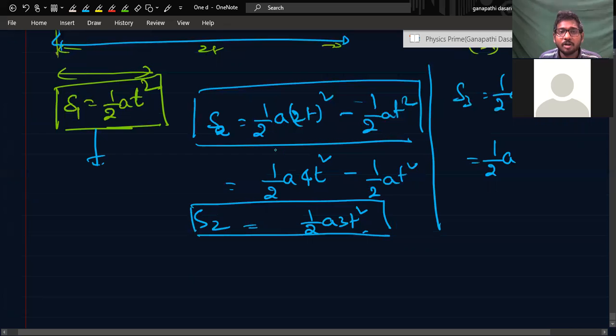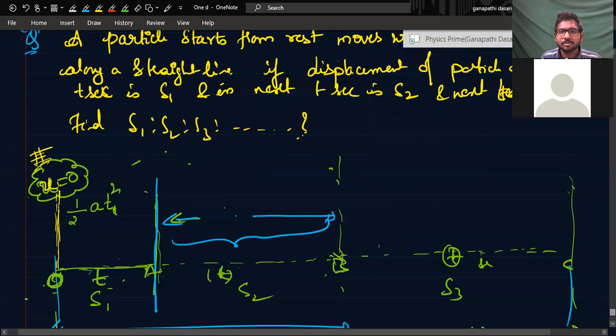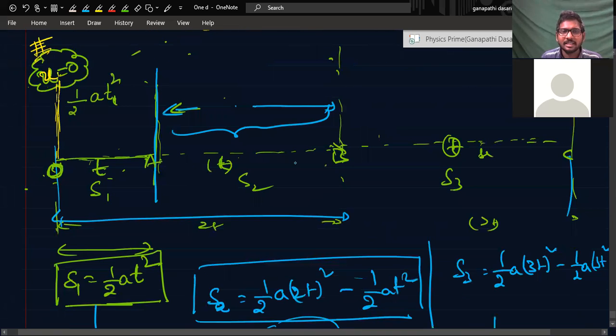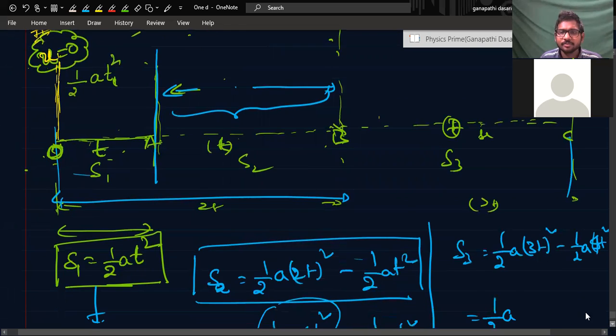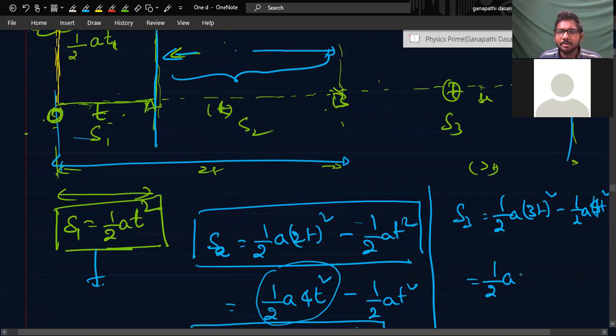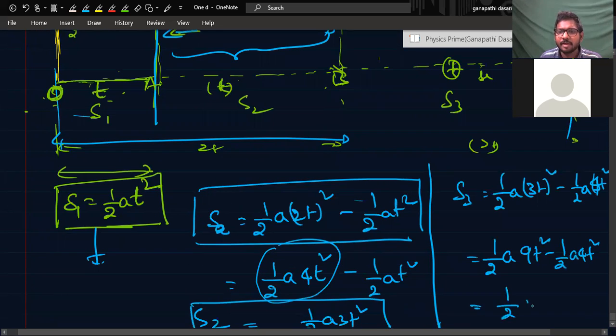Sorry, this is 4T square, right? Half into A into 4T square, total journey till S2. Total journey, not S2 here. Okay. Half into A into 4T square. So half into A into 9T square minus half into A into 4T square. What is the answer? Half into A into 5T square. Got it?